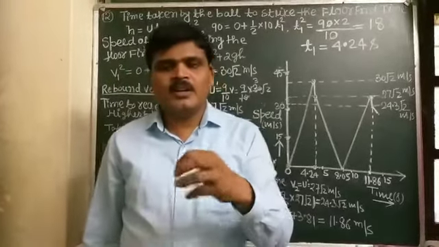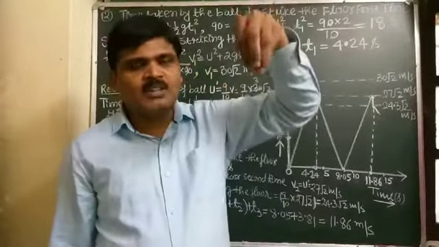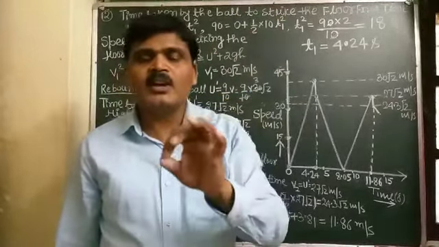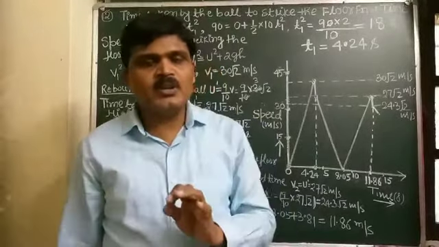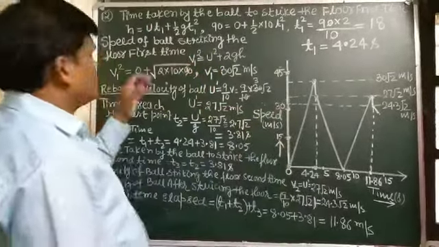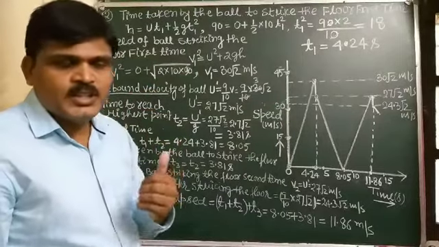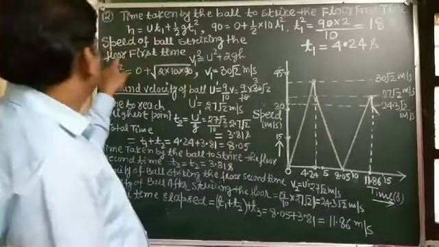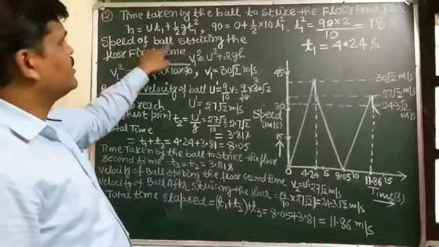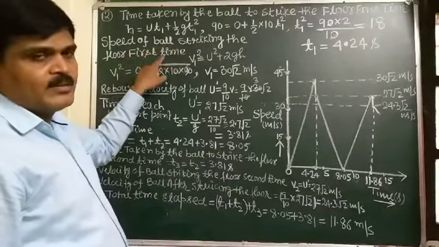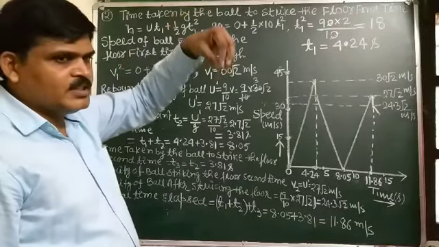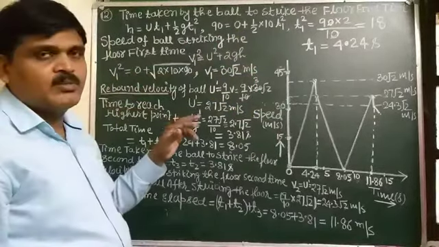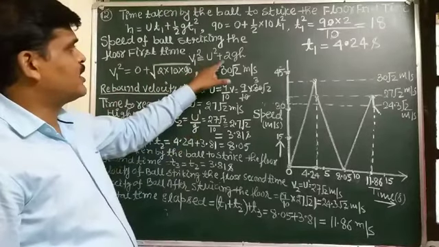Now, next we find the velocity acquired by the ball to strike the ground, and we use the formula v squared equals u squared plus 2gh.